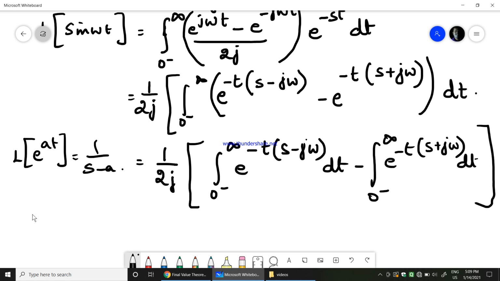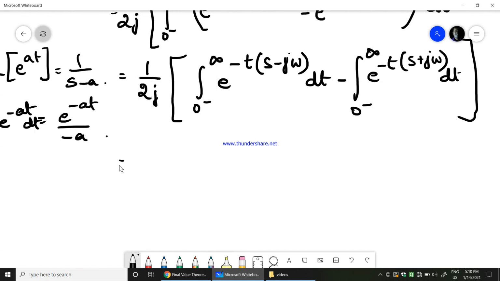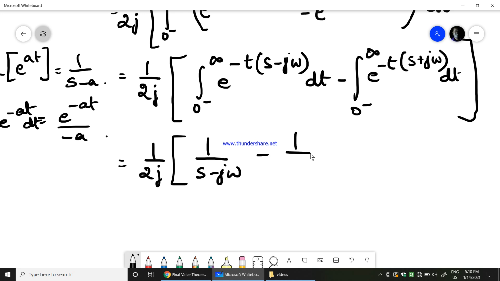Anyway, we don't need this Laplace transform. We know that integration of e power minus at dt would be equal to e power minus at by minus a. So that is the formula which we apply. So finally we will be getting 1 over 2j multiplied by 1 by s minus j omega. If you apply the limit, you will end up getting this minus 1 over s plus j omega. Okay, this is what we get.